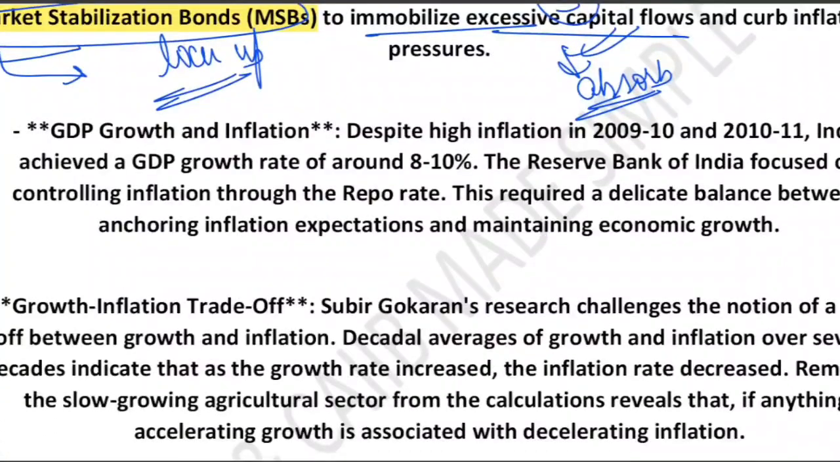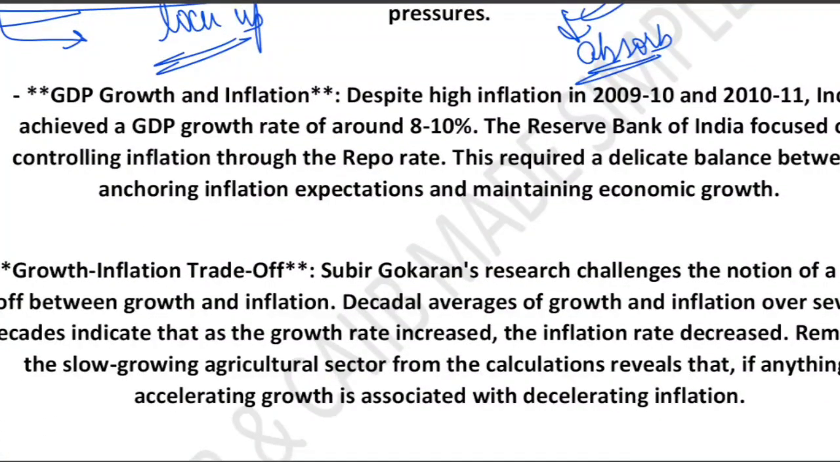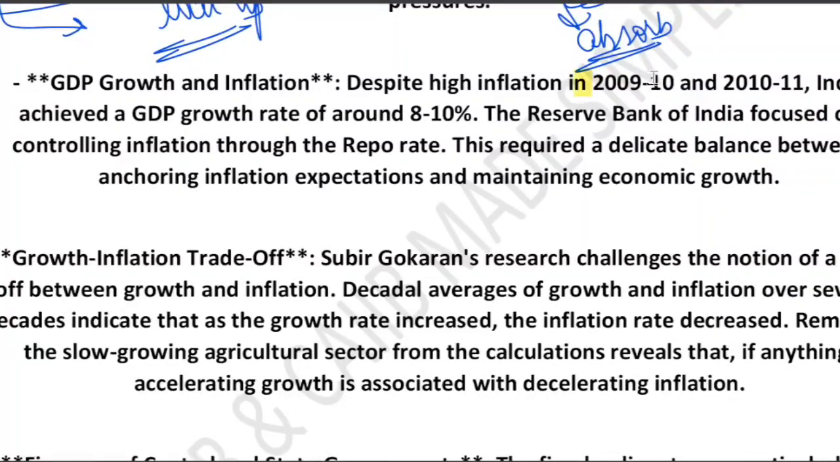Now there is something called growth and inflation in the years 2009 to 2011. During 2009-10 and 2010-11, inflation was very high. But India still achieved a GDP growth rate of 8 to 10%. To manage the inflation, RBI focused on increasing the repo rate. How does RBI control inflation? Through increasing the repo rate. What is the repo rate? The rate at which banks borrow from RBI. So this is the bank and this is the RBI. The rate at which the bank borrows from RBI is called the repo rate.